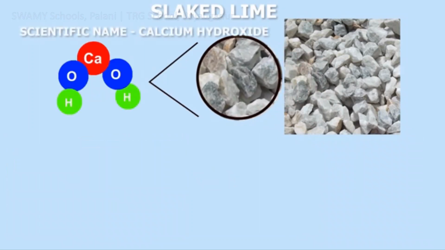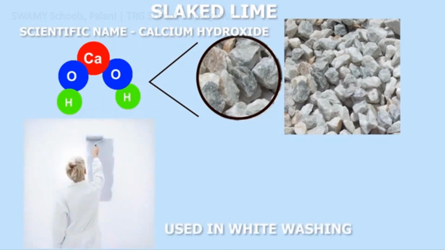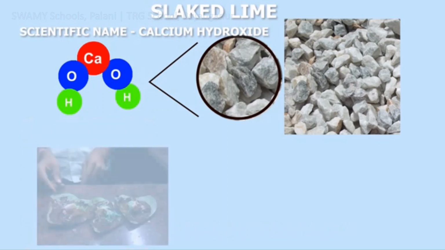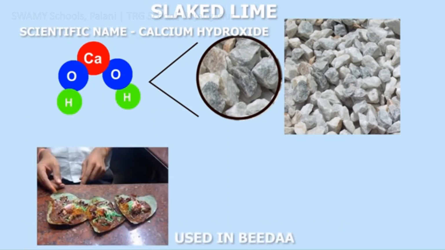Slaked lime is also one of the most used compounds in the construction industry. It is scientifically known as calcium hydroxide. It has calcium, hydrogen and oxygen elements present in it. Whitewashing of walls is done with this compound. It is also used in bedah.